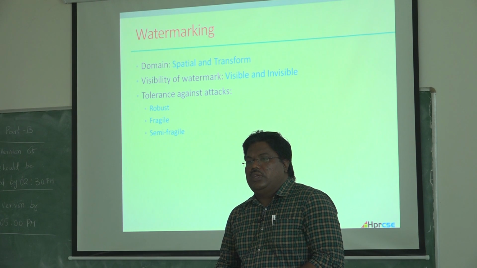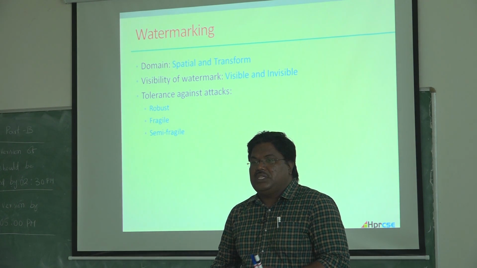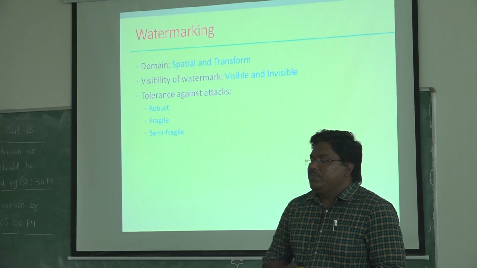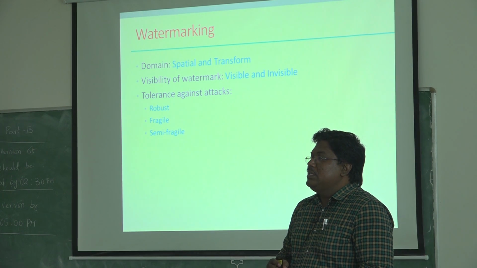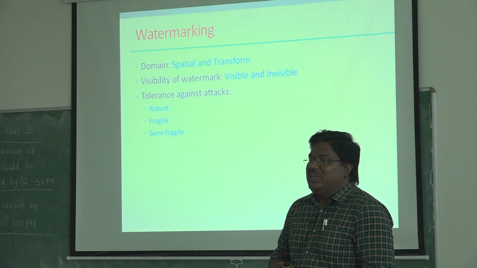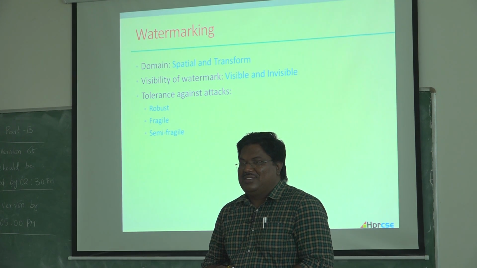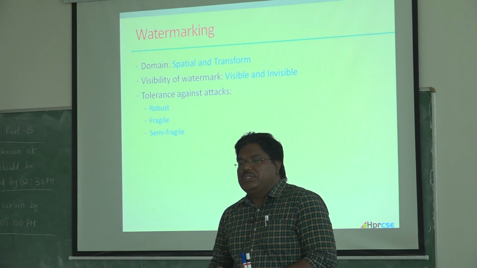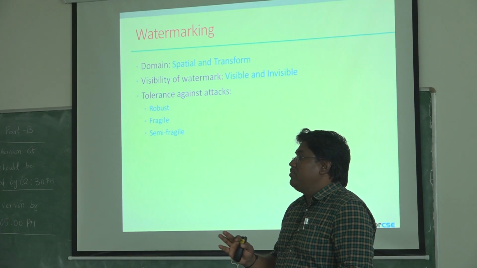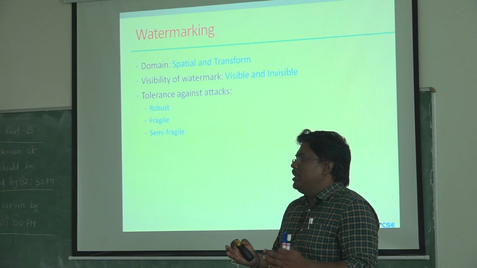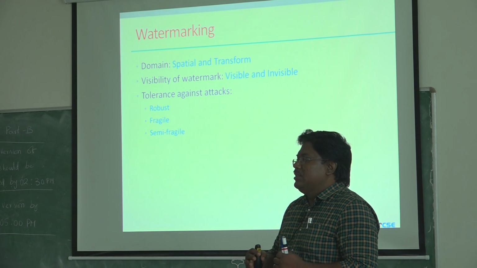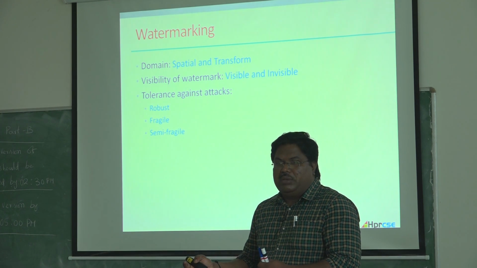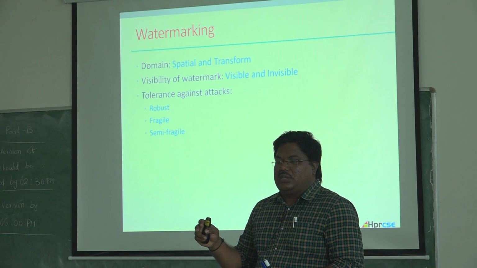There are two ways we can insert the watermark into the image: one is the spatial domain, another is the transform domain. If you look at the literature, it is proven that a watermark inserted in the transform domain is more robust than in the spatial domain. So that's the reason we have gone for the transform domain. Whatever image is there, we will take as such, do some kind of discrete orthogonal transform on it, and convert it into a transformed image. On top of it, we insert the watermark.